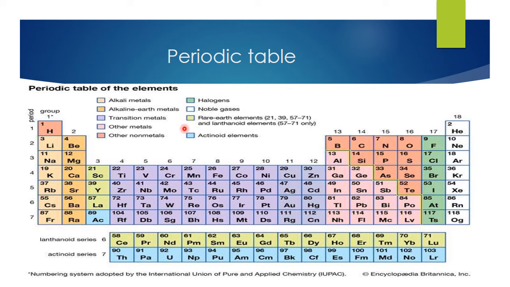Alkali metals, alkaline earth metals, transition metals, other metals and other non-metals are different kinds of elements. They have different properties and different structures, depending upon the elements.